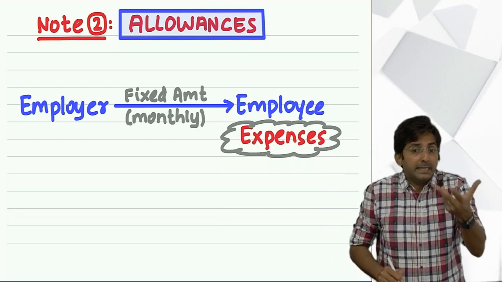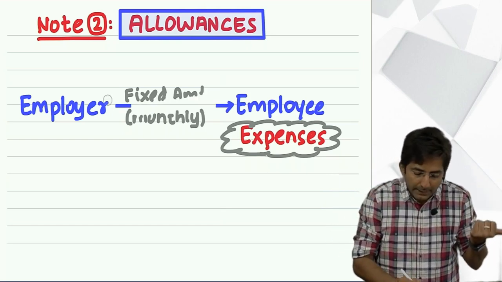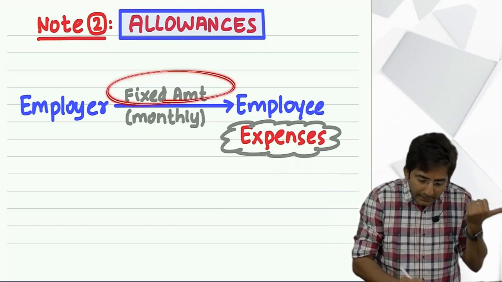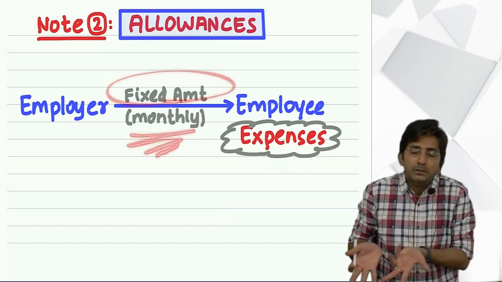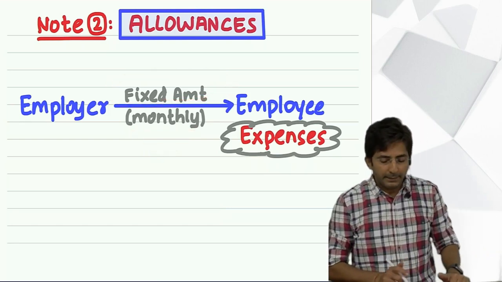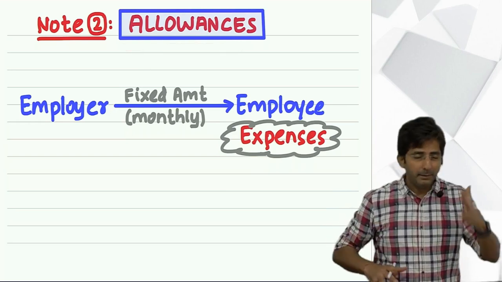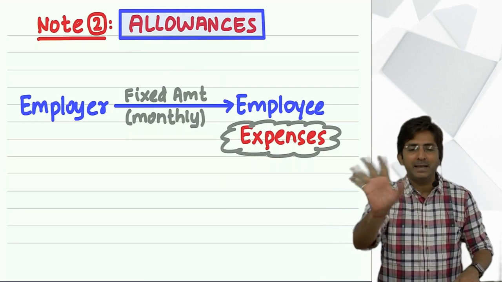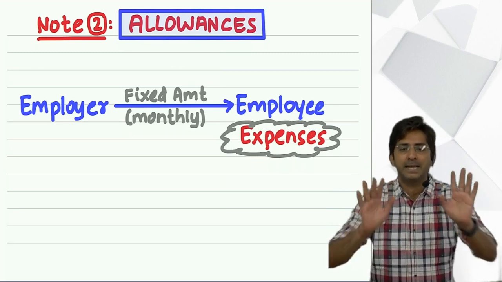And what is the nature of your salary? Is it fluctuating or fixed? So the nature of allowance also is fixed. And it is received on monthly basis. So allowance is also received on monthly basis. In short, although I am teaching allowance as a separate item, in real life, it is not given as a separate item. It is included in your monthly salary check.